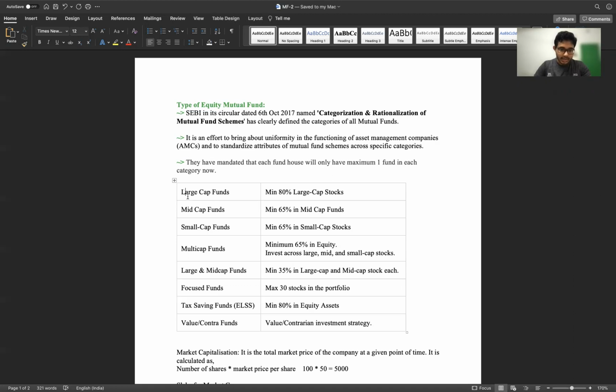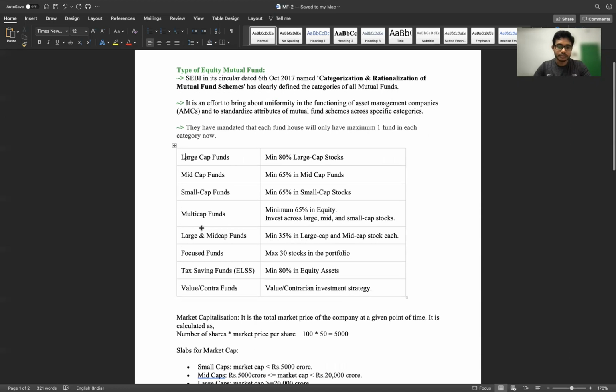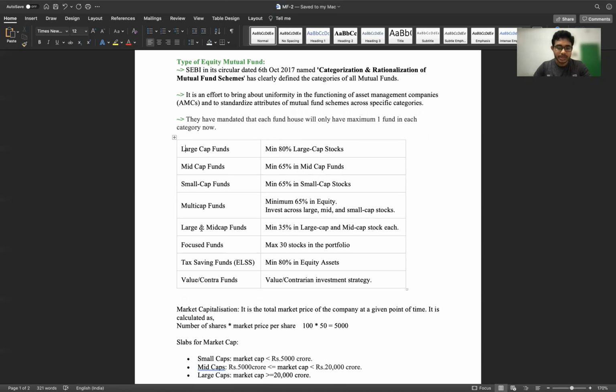I'll get back to these categories, but before that, we should know that these categories are defined based on market capitalization. What is market capitalization? It is the market valuation of that company. How to calculate that? We can calculate it by multiplying the number of shares of that company by the market price.